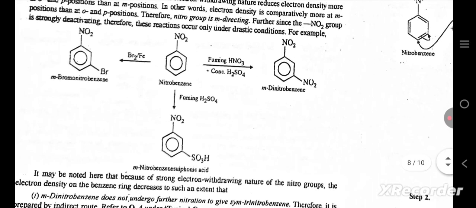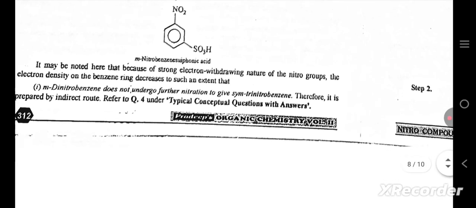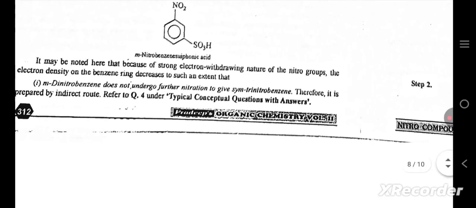For example, meta-bromonitrobenzene, meta-dinitrobenzene. It may be noted here that because of the strong electron withdrawing nature of the nitro groups, the electron density of the benzene ring decreases to such an extent that meta-dinitrobenzene does not undergo further nitration to give symmetrical trinitrobenzene. Therefore, it is prepared by an indirect route.